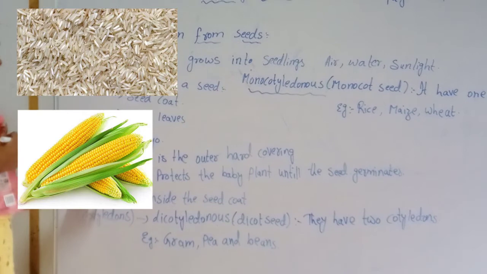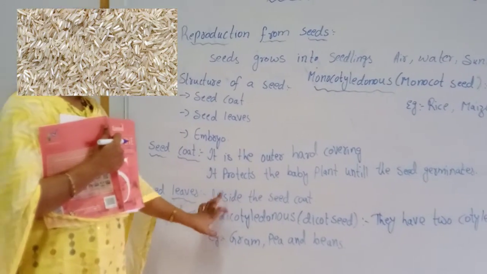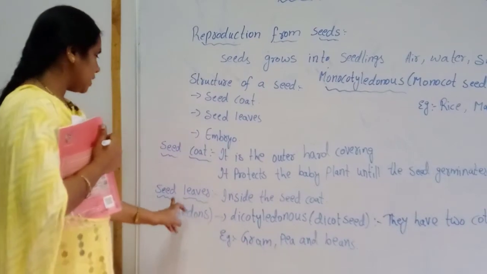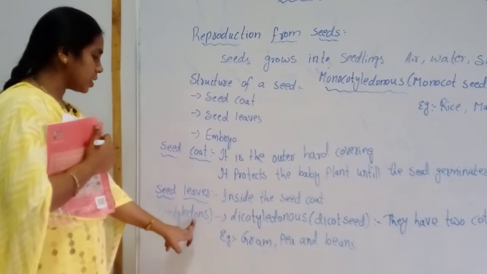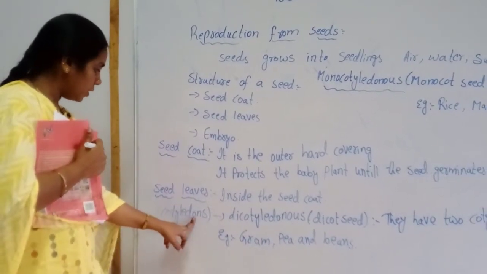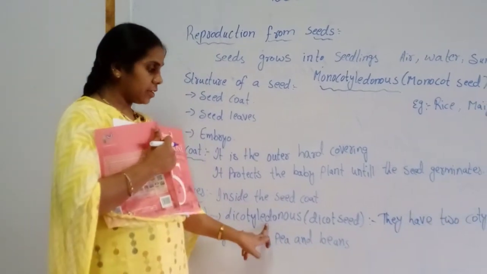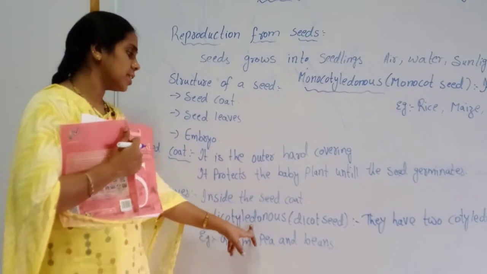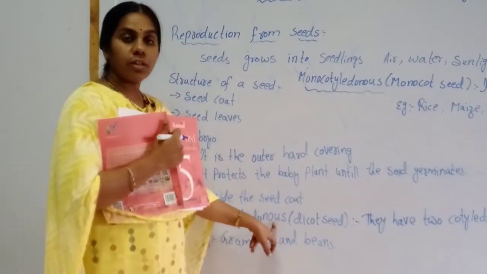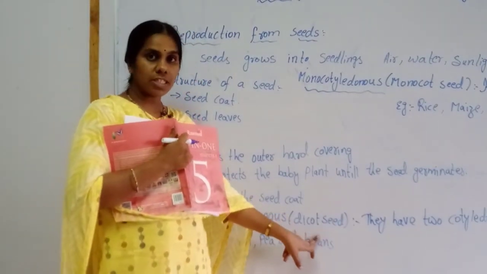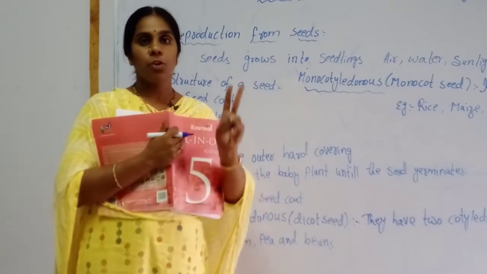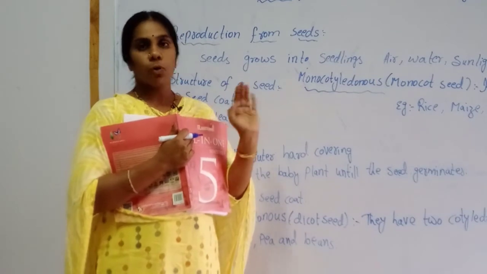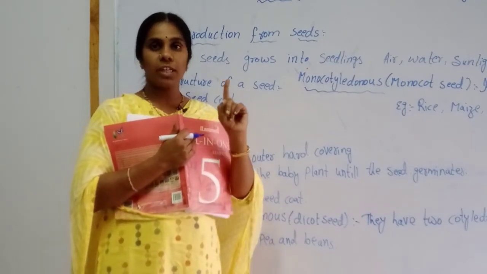Okay. Seed leaves are inside the seed coat. We can call them cotyledons also. In cotyledons there are two types, dicotyledonous and monocotyledonous. Dicotyledonous is a dicot seed, meaning it has two cotyledons. Monocotyledonous or monocot seed has only one.